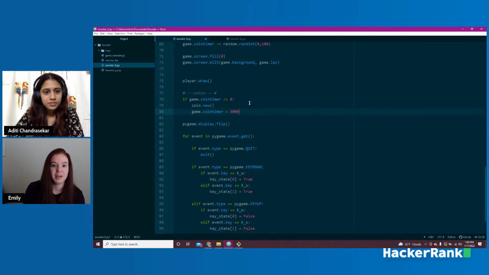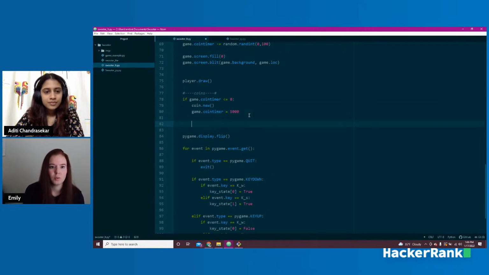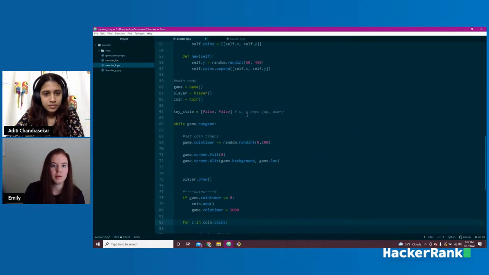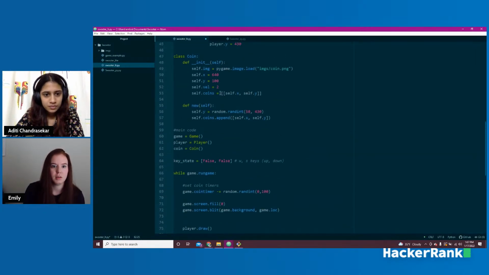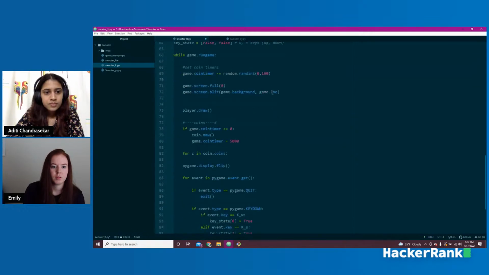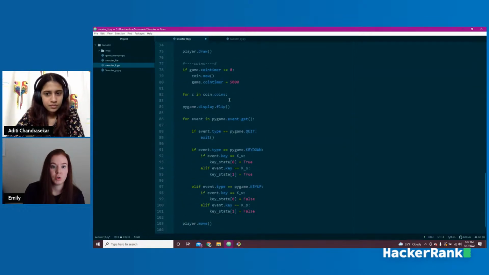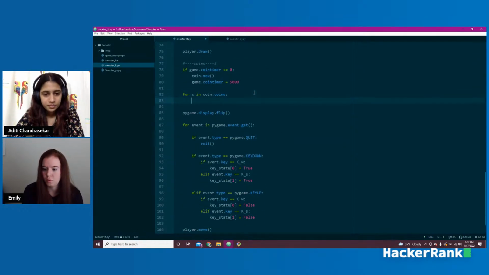And now we have to handle each coin individually. So we're going to say for C in coin.coins, and coins is the name of the array, right? So we're just going to go through each item that ends up in this array. We're basically going to make that show up on the screen.